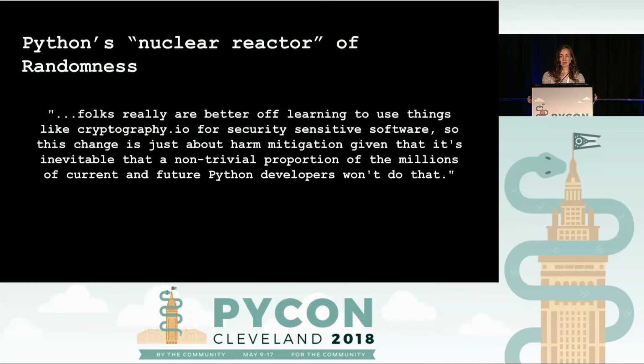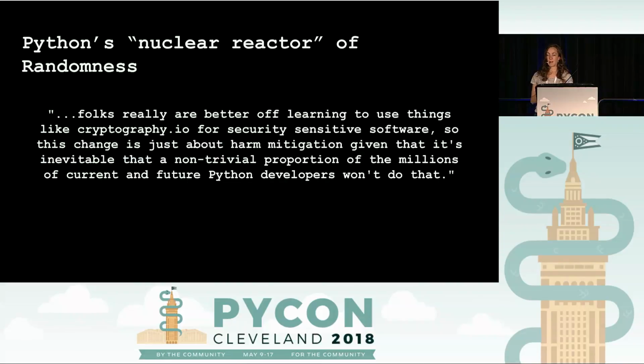So this is a quote from the secrets module. It refers to something called the nuclear reactor of randomness in Python, which is cryptography.io. And it says, folks really are better off learning to use things like cryptography.io for security-sensitive software. So this change is just about harm mitigation, given that it's inevitable that a non-trivial proportion of the millions of current and future Python developers won't do that. So they're saying we've learned our lesson, and we're going to give you something that 95% of people can use for safe purposes.